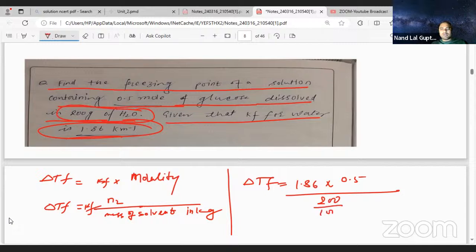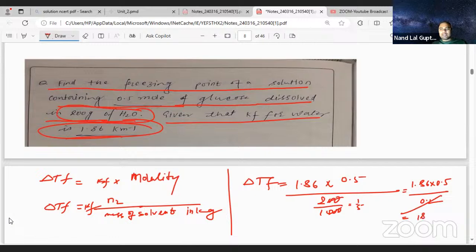If you are dividing by 1000, the 20 cancels out.